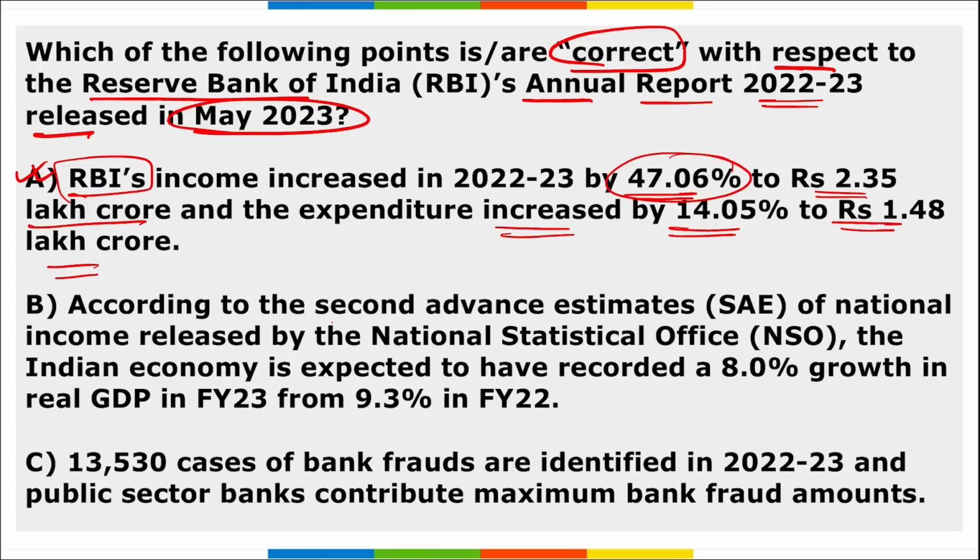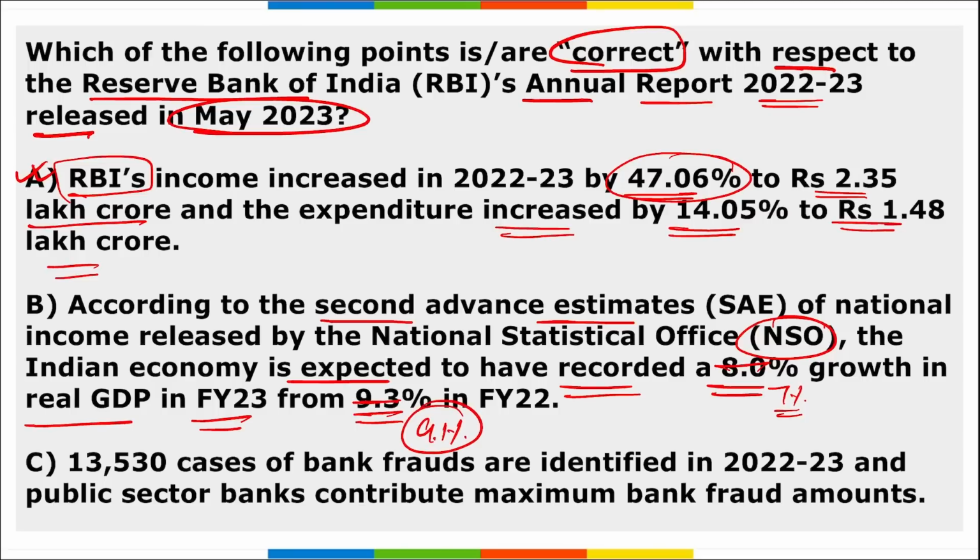Let's look at option B. According to the second advance estimates of national income that was released by NSO, the Indian economy is expected to have recorded an 8% growth in the real GDP in fiscal year 23 from 9.3 in fiscal year 22. Is it correct? No, the data is not correct here. The Indian economy is expected to have recorded growth of 7% in real GDP in fiscal year 23 from 9.1 in fiscal year 2022. So we can say option B is wrong here.